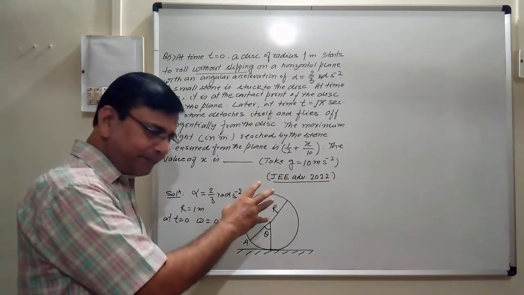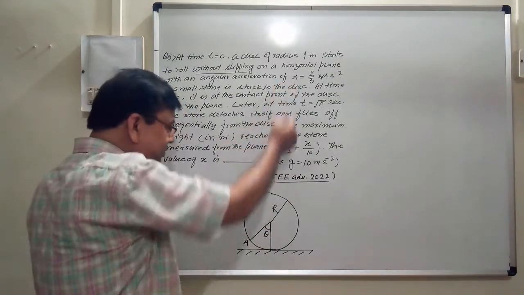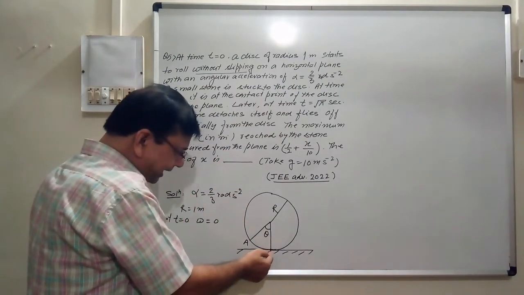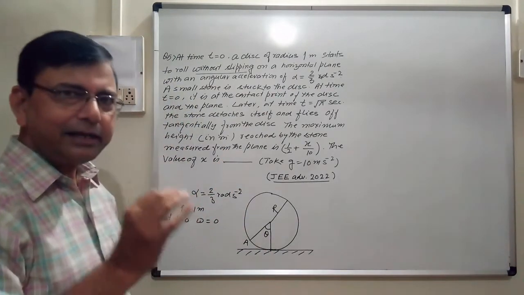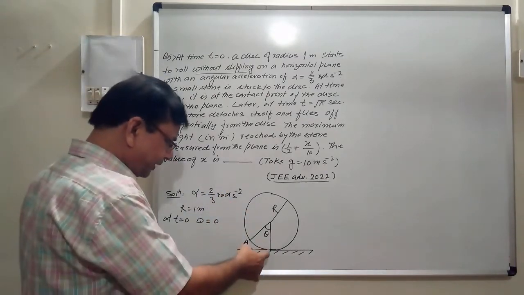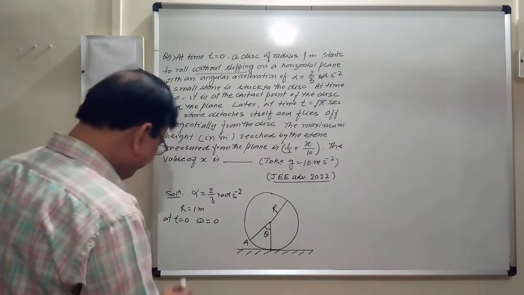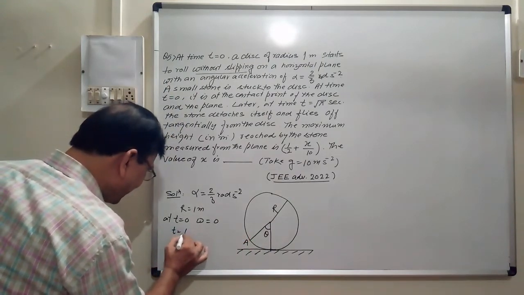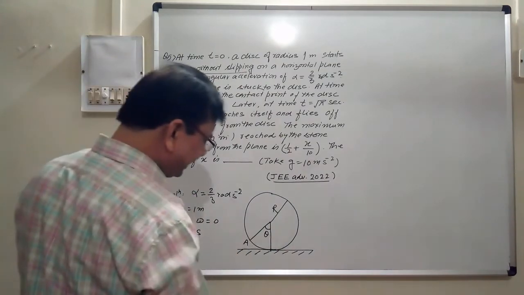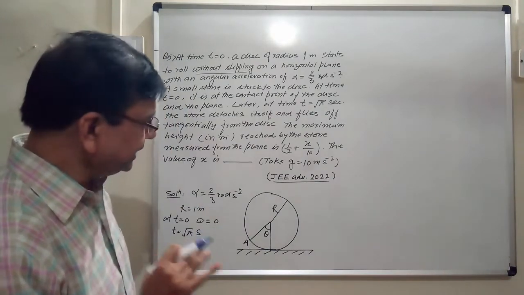Rolling without slipping, so as there is acceleration, angular velocity is not constant, but here angular velocity and the translational velocity both will be 0. From here it has started, and after time t is equal to under root pi seconds, it has reached the point A. What will its angular velocity be after coming here?